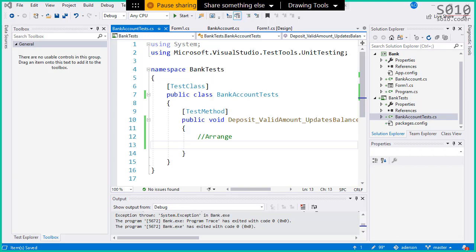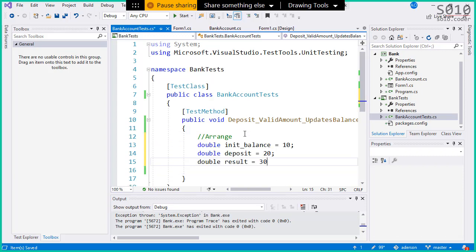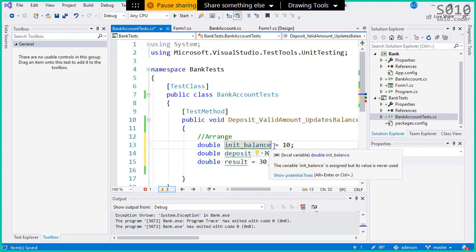Actually, I'm going to start by creating an object, because if I try to put it like Fabio's suggestion, I get it. Deposit, yes, this is the amount that I'm depositing. Initial balance is 10. However, we don't have a place for our initial balance. We have to create an object of that class to set the balance.